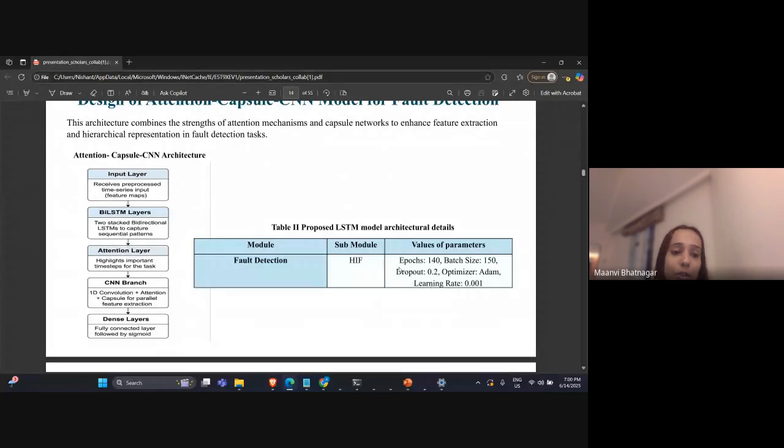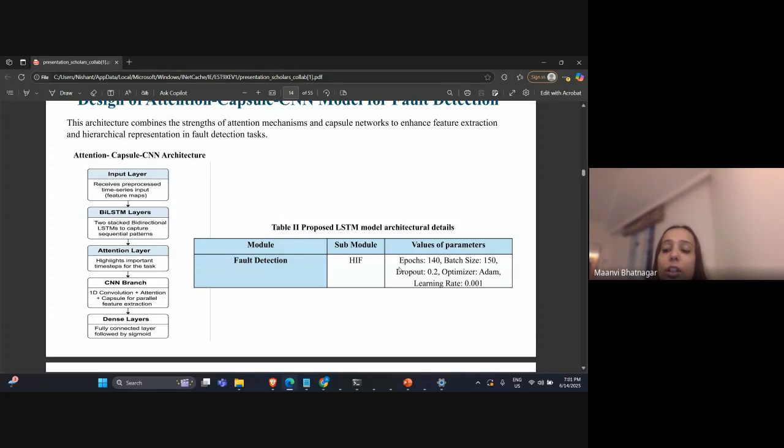So next we have used the attention layer. It is used for highlighting the important time steps that are used in our fault detection task, like where exactly, at what point, the fault had occurred. So for that purpose, the attention layer has been used. In simple words, instead of treating the whole signal equally, this layer helps to attend to the most important part of the signal for a given task.